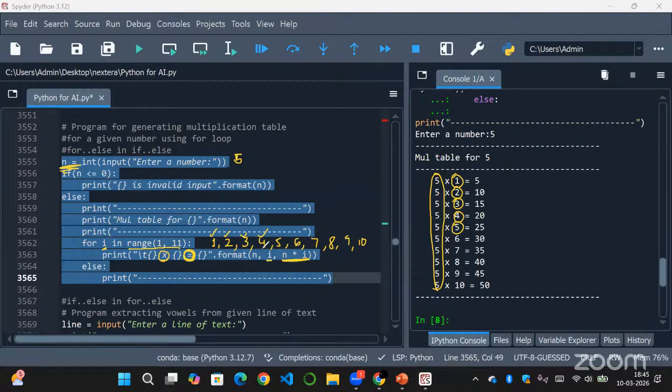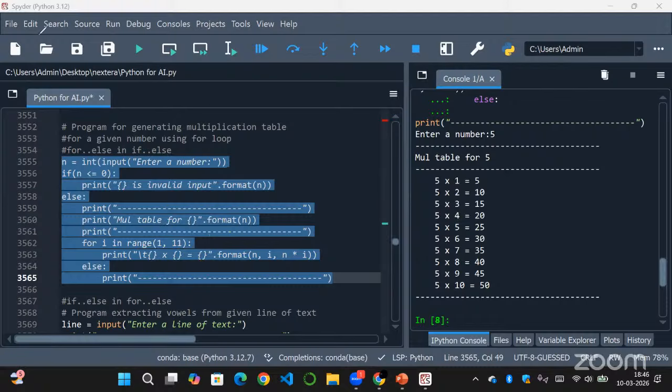So n into I, for first will be 5 into 1, and it will print 5 here in the third place, third curly braces. And if your I is referring to 2, 5 into 2 will happen and 10 will be printed here. So in the same way, for all the numbers that will be done, and when I equal to 6, 5 into 6 will be printed in the third curly braces, that is 30. In the same way, when I is 10, that is the last value, 5 into 10, 50 will be printed here. So in this way, you can get a multiplication table of some certain number.